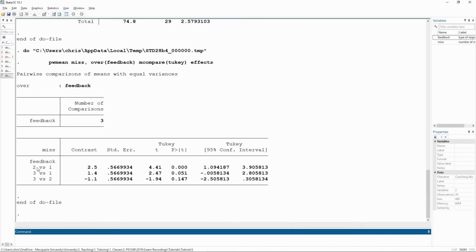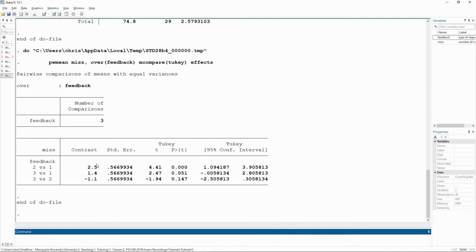And now what it's telling me is it's taking level 2, so this is the criticism feedback, versus level 1, the praise feedback. No feedback to praise, no feedback to criticism. And what I see is criticism feedback to praise gives me a contrast value of 2.5.